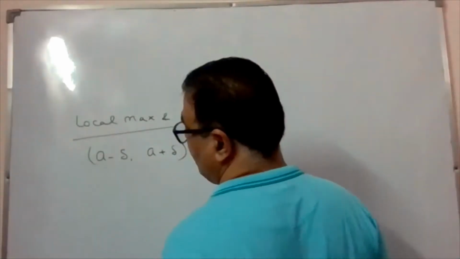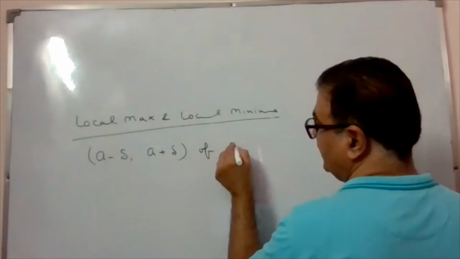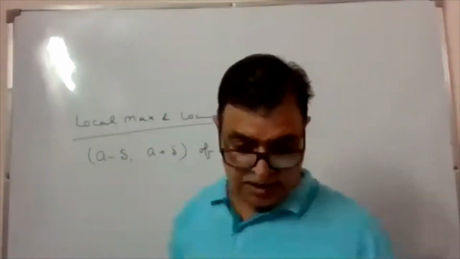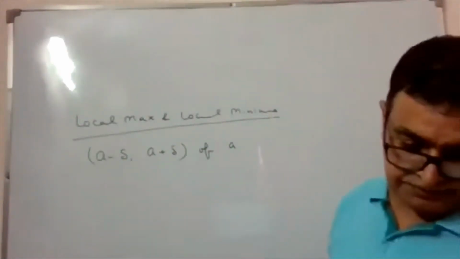This is the neighborhood of a, such that